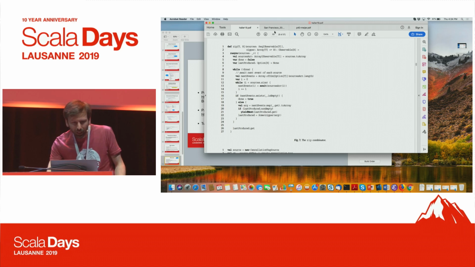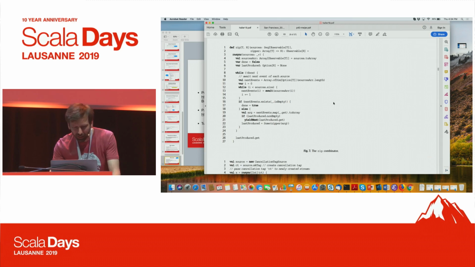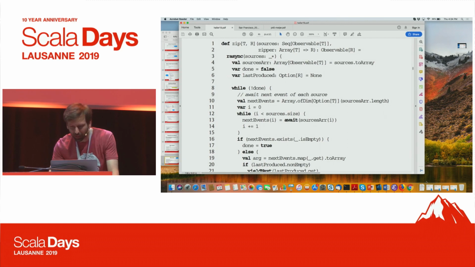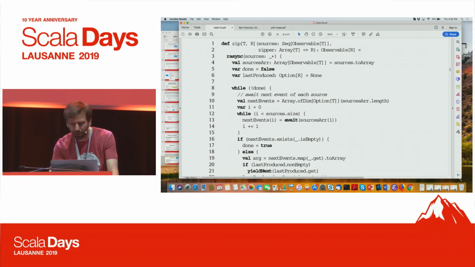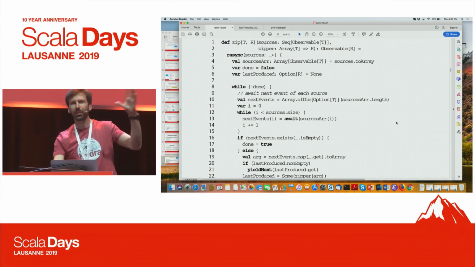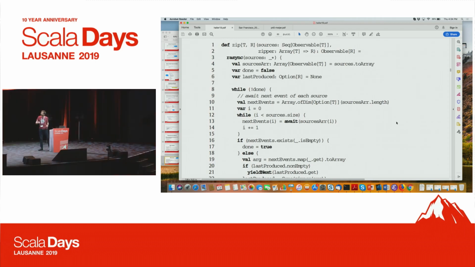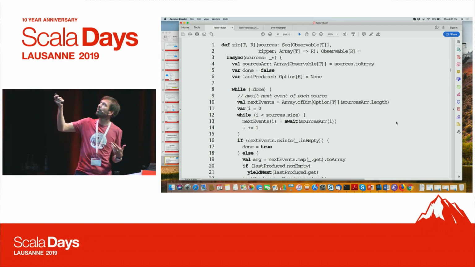Yeah, so zip, for example. Zip is actually interesting. It's more complex than you think, right? You may think, oh, zip, that's easy. In this case, it's a quite general zip method because it zips up a whole sequence of observables. So replace observable with publisher and you get the same picture. It takes the sequence of observables and the zipper is a function that combines the events of each observable. And so the result is observable of R. And so what we can do here is